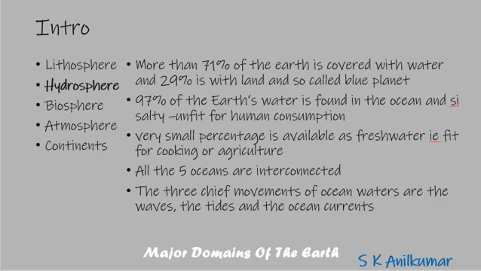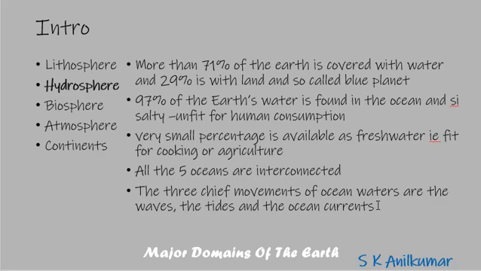So now we have seen about the continents. Now let us look at the hydrosphere. More than 71% of the earth is covered with water. 29% is land. That is why it is called the blue planet. 97% of the earth's water is not human consumable. It is salt water or ocean water, unfit for humans. A very small percentage is available as fresh water, which means you can cook food or drink it. All the 5 oceans are interconnected.